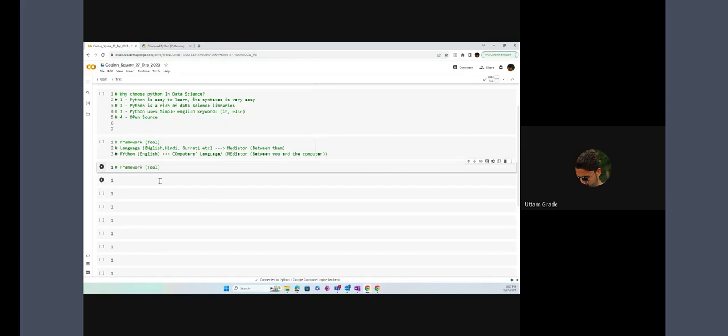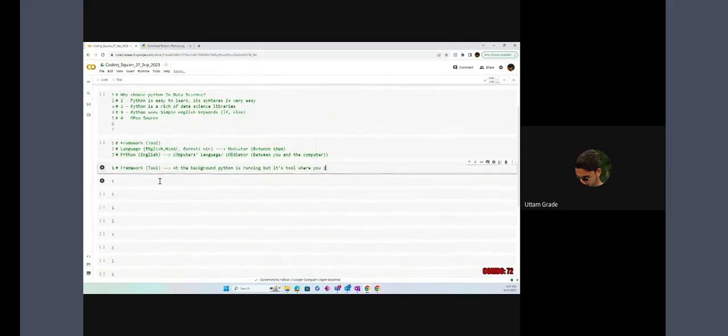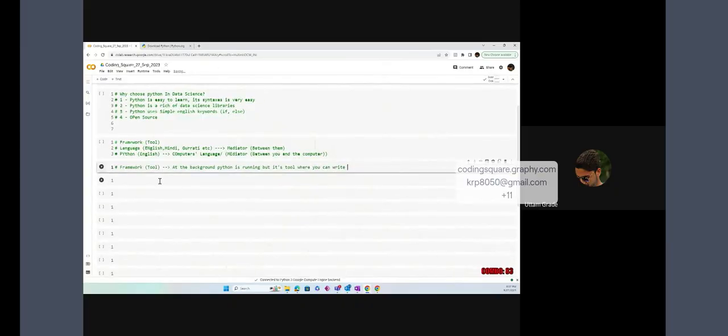On the top of it, in the background, Python is running, but it's a tool where you can write large lines of code.